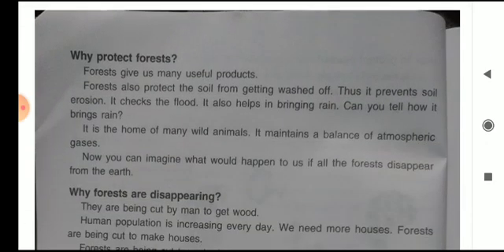Next, why protect forests? Forests give us many useful products. Forests also protect the soil from getting washed off. Thus, they prevent soil erosion, they check floods, and they also help in bringing rain. Can you tell how it brings rain? Forests are the home of many wild animals. They maintain a balance of atmospheric gases.